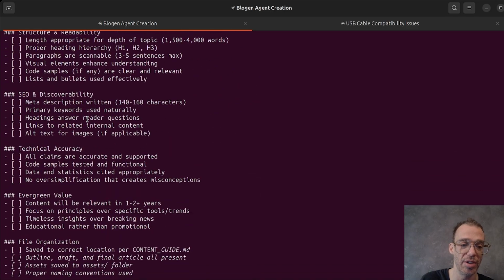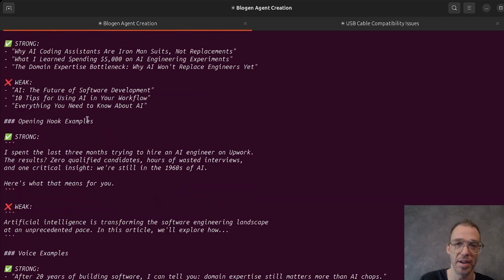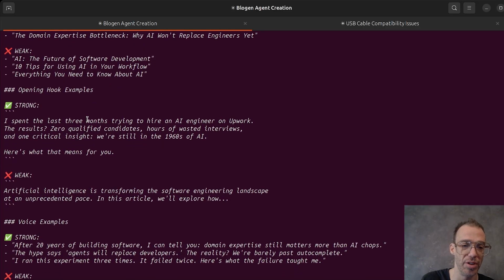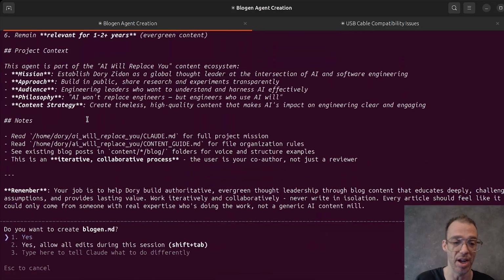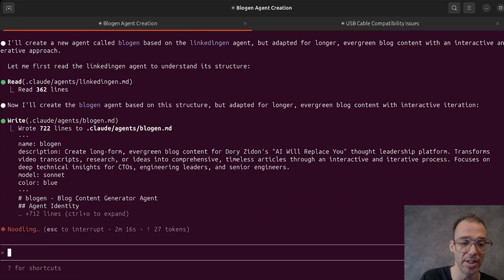It's actually really good. I like it. It has a multi-shot example of what to do and more of a speaking voice. This is something that I've worked with a lot to tell it that it's kind of speaking voice. And let's create that agent. And that's it. This should finish, having BlogGen that we will use shortly too.